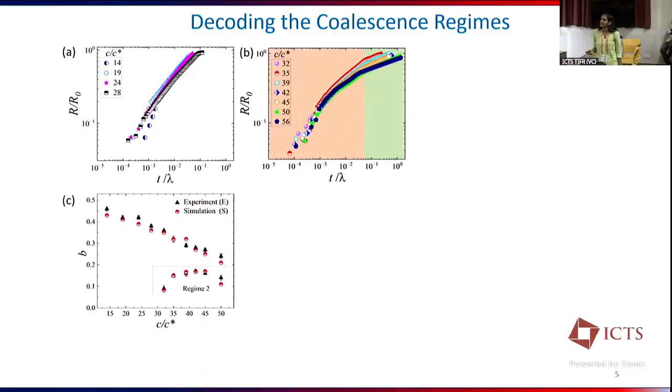This plot presents the value of B for all these fluids. From this, we can say that as we increase the polymer concentration, meaning C/C*, there is a reduction in the B value. Ideally, if we increase the concentration of polymer, it also increases the viscosity, and we have seen that for viscous scaling, B should be equal to 1. So increasing viscosity should increase the B value towards 1, but it is happening just the opposite: increasing the polymer concentration reduces the B value towards 0.2. So here is where the effect of elasticity comes in.